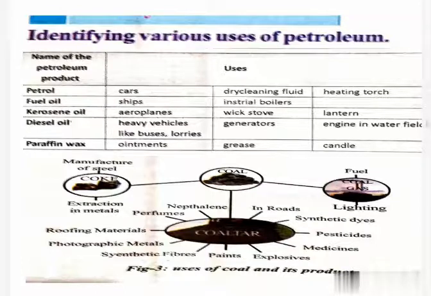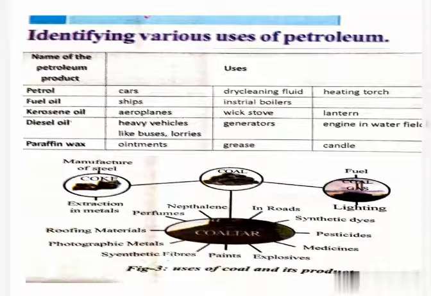When coal is heated in air, it burns and produces mainly carbon dioxide gas. Coal is processed in industry to get useful products such as coke, coal tar and coal gas. So what are the uses of coke, coal tar and coal gas? Now we will discuss.